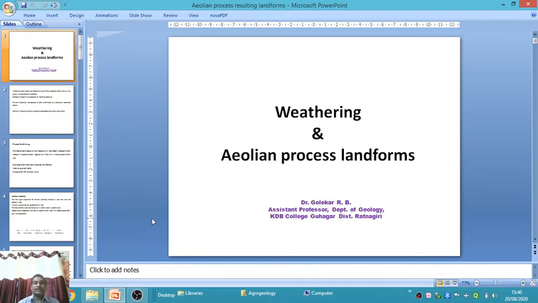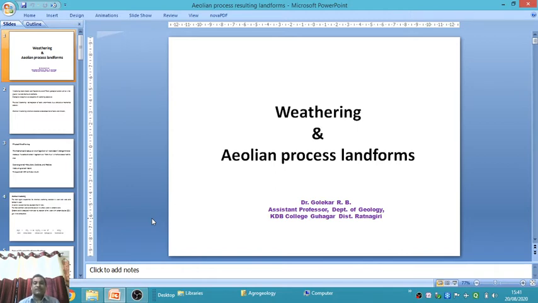And this eroded material is deposited due to the wind velocity, and that type of landform is called a depositional landform. Those landforms resulting from the geological action of wind are called Aeolian process landforms. In any geological action, two types of landforms develop: erosional landform and depositional landform. Erosional landform means the rock has been broken into pieces and forms structures called erosional landforms.